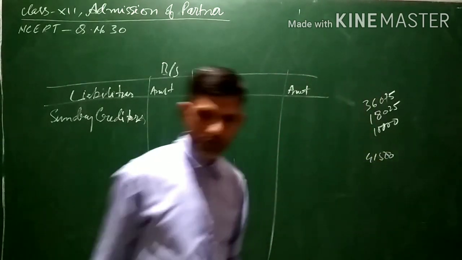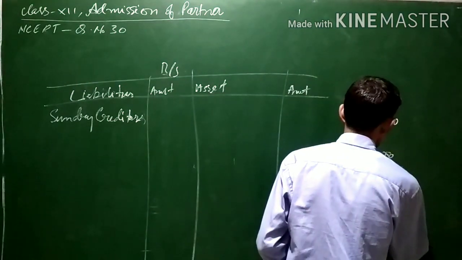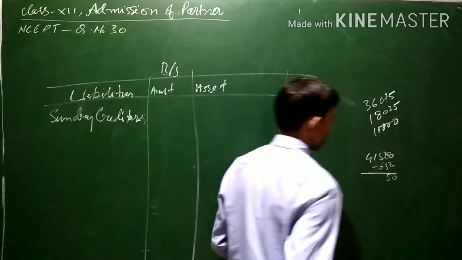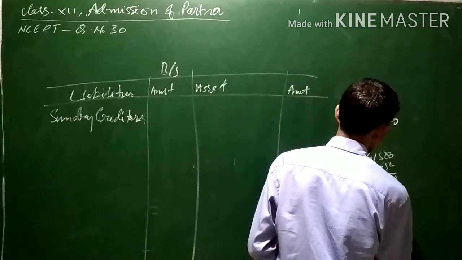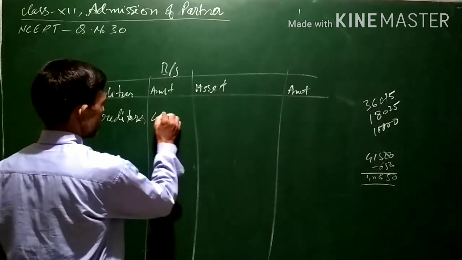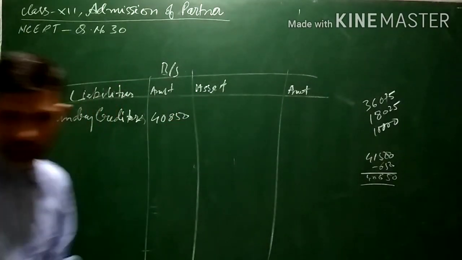Out of this, 650 was a sundry creditor not likely to claim. So 650, our sundry creditor, is decreasing. So here we will get 41,500 minus 650, which is 40,850. This is the new sundry creditor.